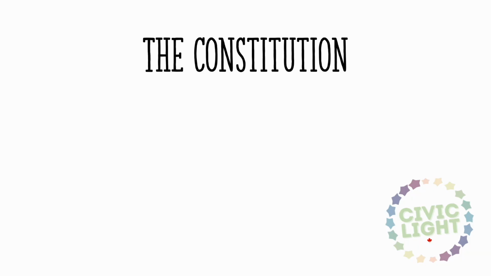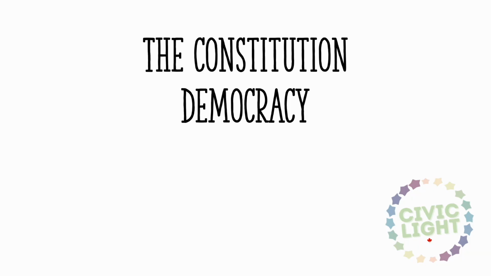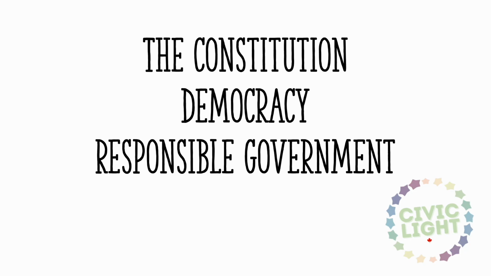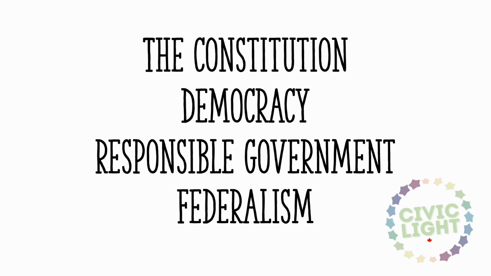Now that we've cleared the basics, here are the 4 key ideas that shape how the Canadian political system works. These 4 key ideas are the Constitution, democracy, responsible government, and federalism. Each idea builds on the one before it. Think of them like layers stacked on top of each other that create Canada's system of government.